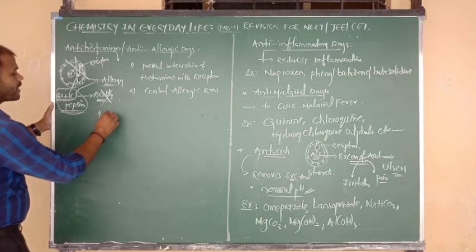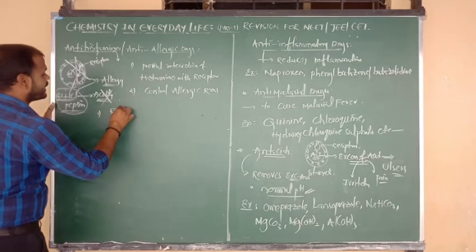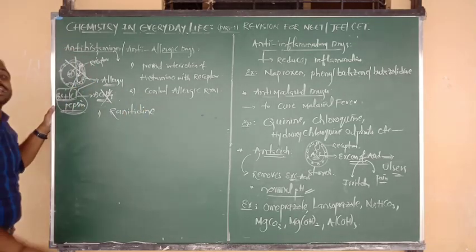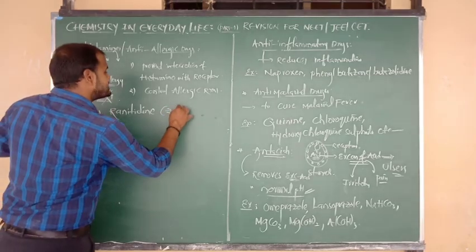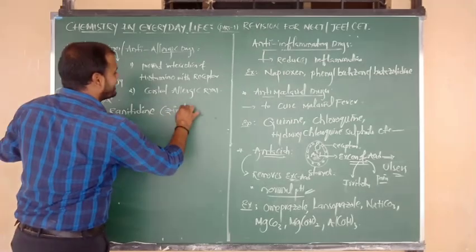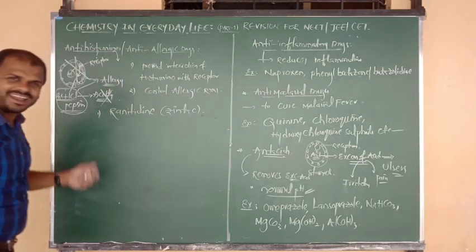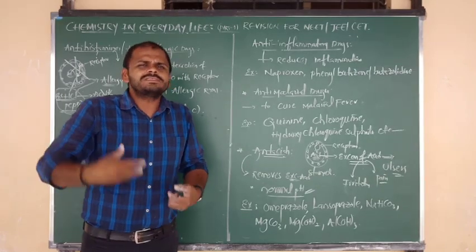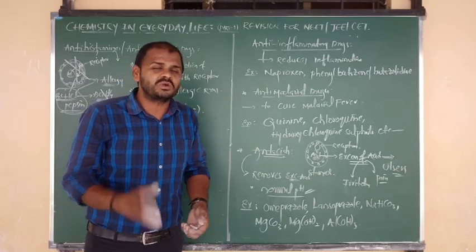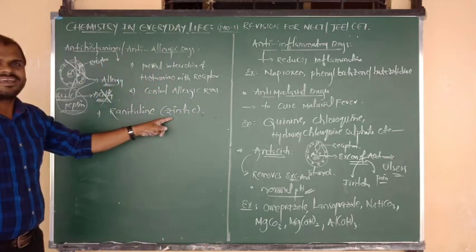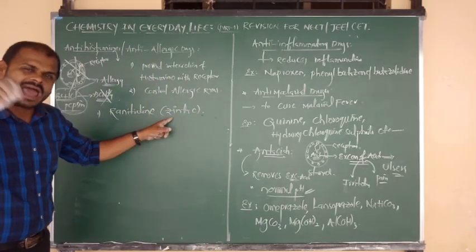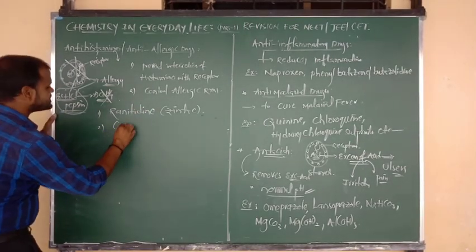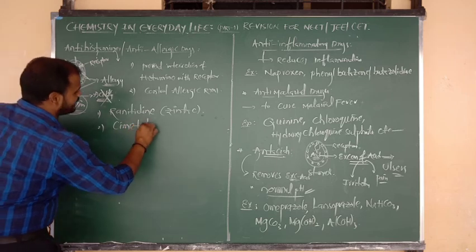Number one, very important, is ranitidine. What is ranitidine? In our language, it is Zintac. Commonly everyone uses it; if there is a little pain, generally we refer to Zintac. Zintac is the company name, but its chemical name is ranitidine. And next one is cimetidine.